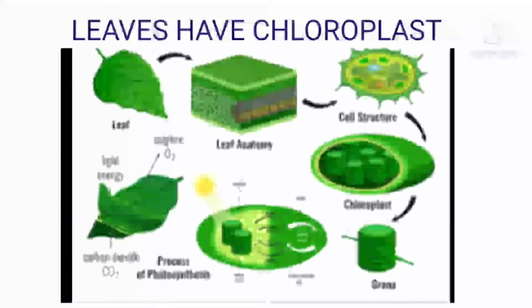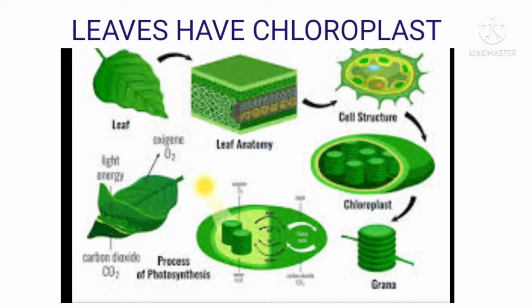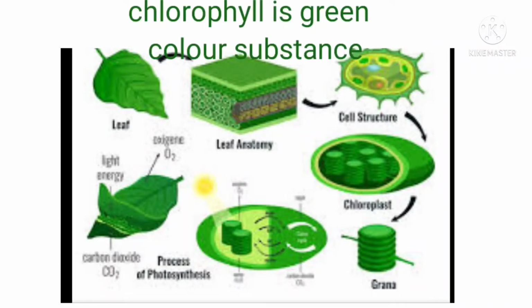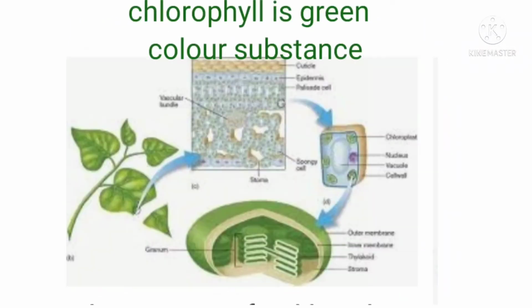Do you know chloroplast, children? Chloroplasts are special structures present only in plant cells and absent in animal cells. The chloroplast consists of a green colored pigment called chlorophyll.